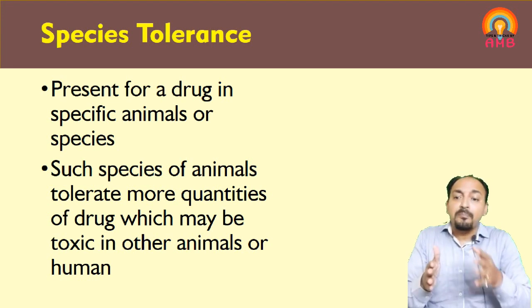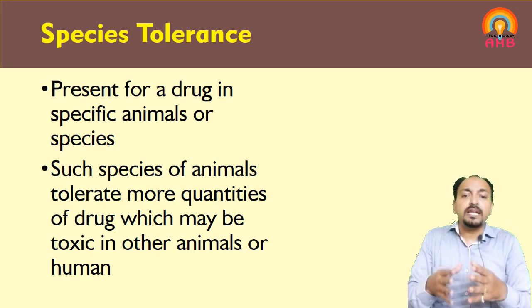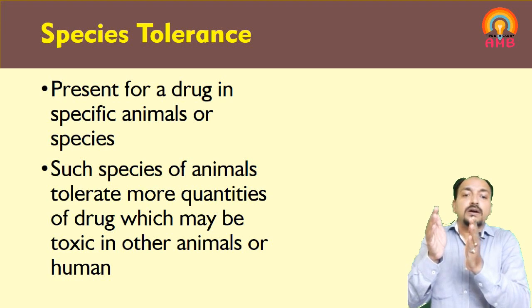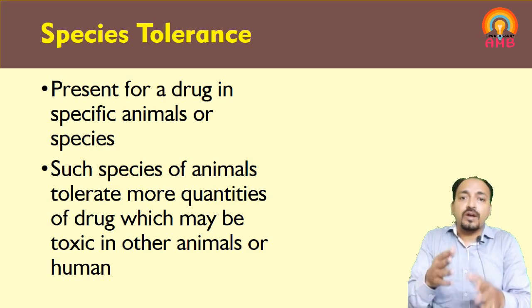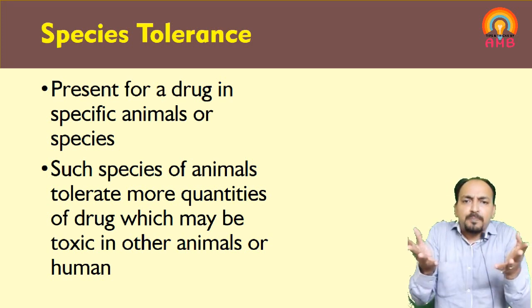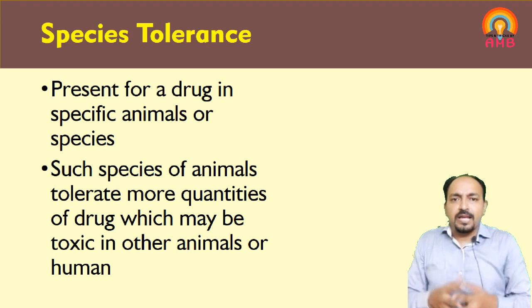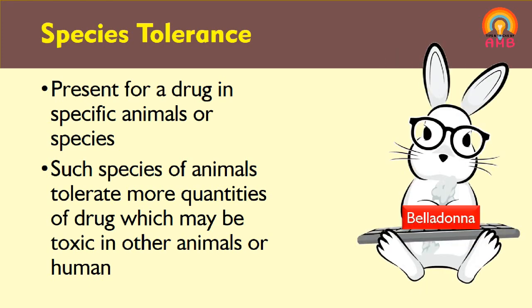Thus a drug may not produce any effect at higher doses in a particular species, but the same dose of the same drug, if given to other species or animals, may produce a toxic effect in those animals. Let me explain with an example. Rabbit can tolerate a large dose of belladonna.